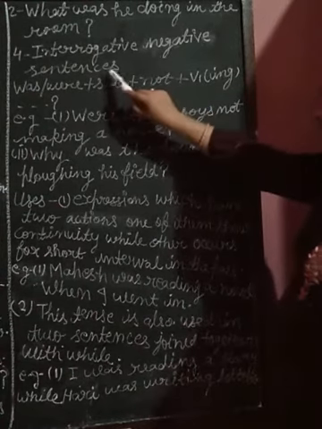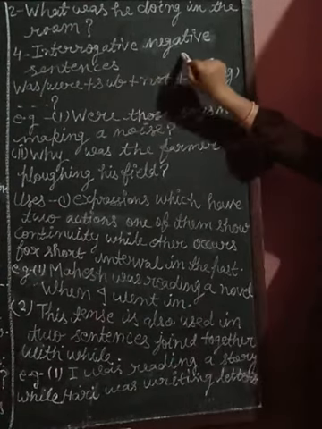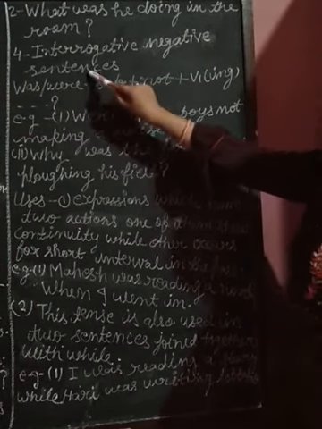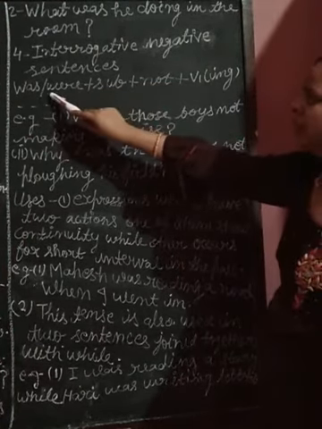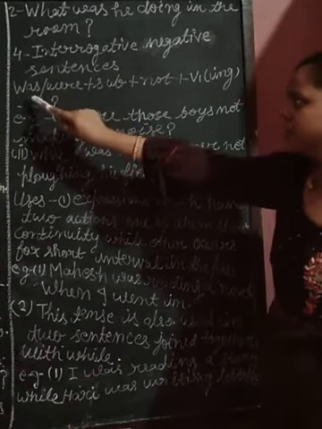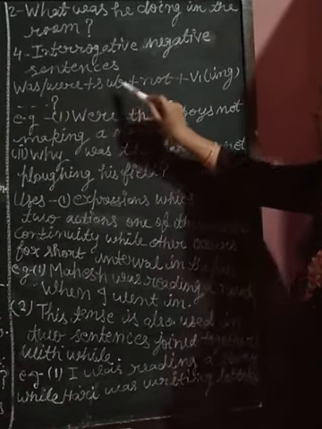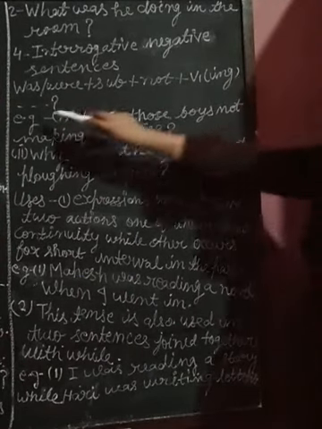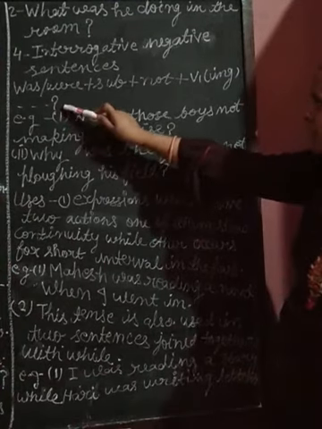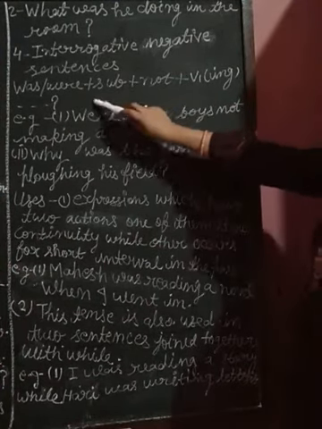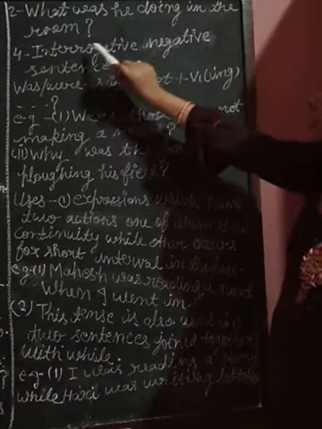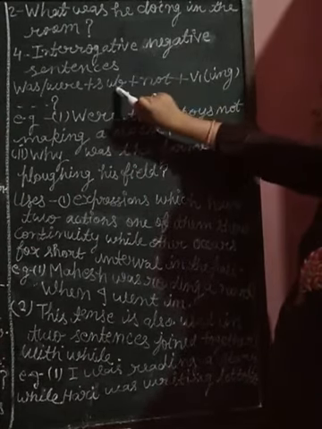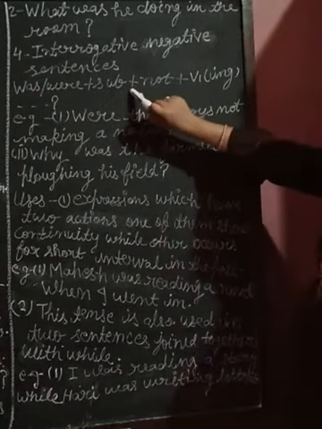Interrogative negative sentences. How do we make interrogative negative sentences? Look at the structure: Was/Were plus subject plus not plus verb first form with ing, and at last the interrogative sign. These are sentences which start with a helping verb, so the helping verb comes first. Students, in interrogative negative sentences, the not comes after the subject.